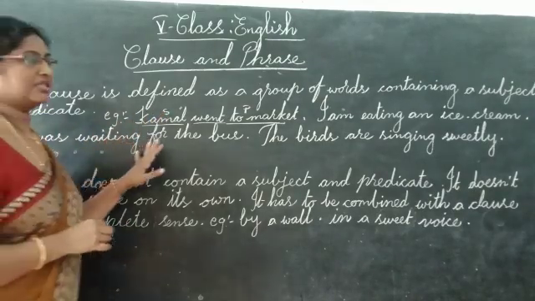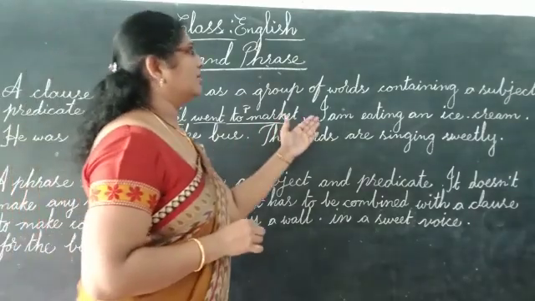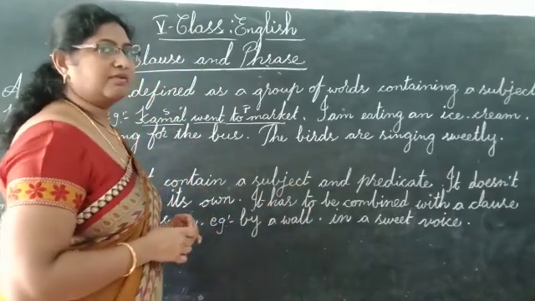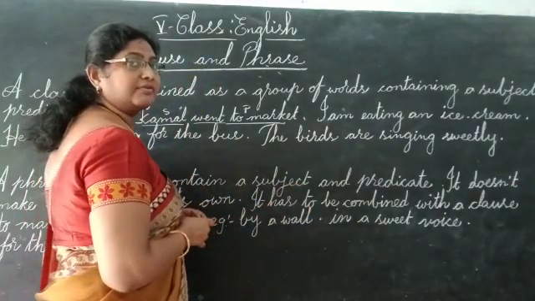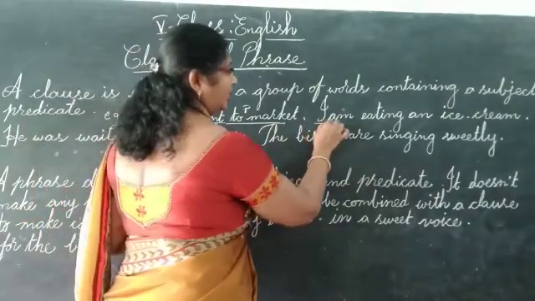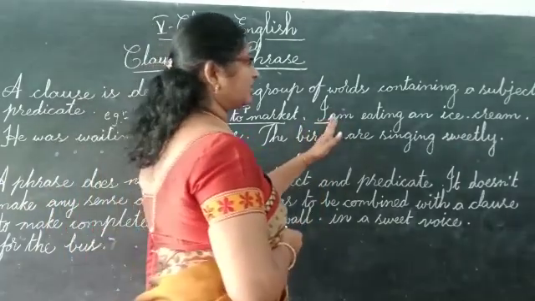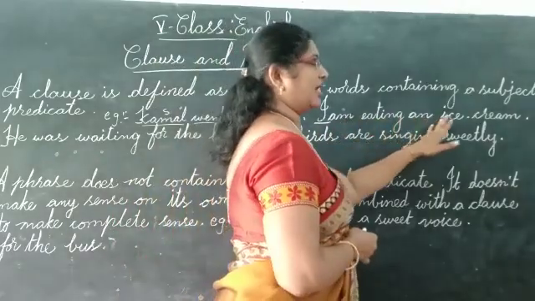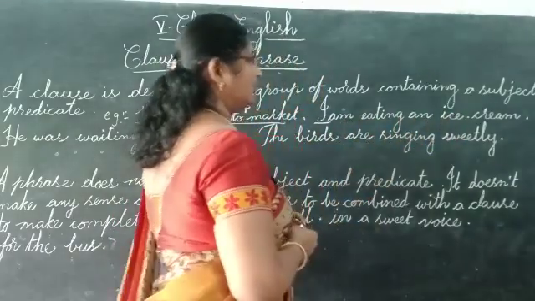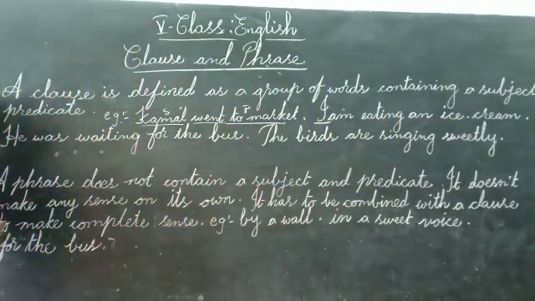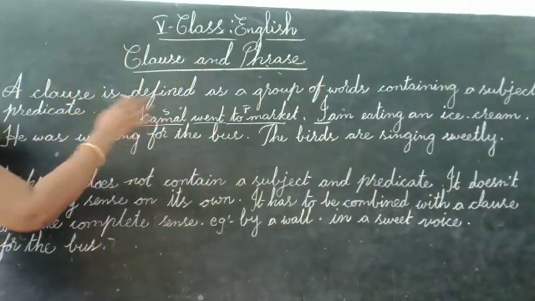Here also I have given some example sentences. I am eating an ice cream. Which one is the subject here? Very good. I. It is a pronoun. The rest of the sentence, am eating an ice cream, is the predicate. Now only we said a clause contains a subject and predicate.